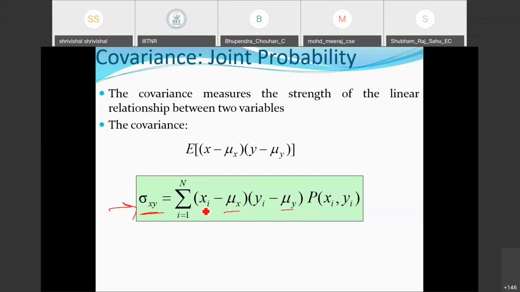This mu x and mu y value will be constant for all xi and yi. It is in the formula, it will not change. So that's why it will take the further multiplication by the associated probability terms.